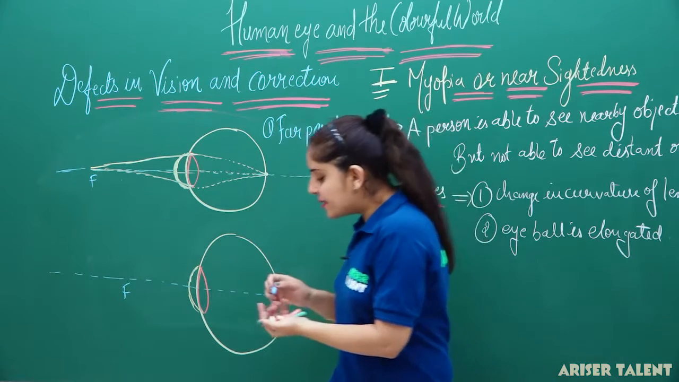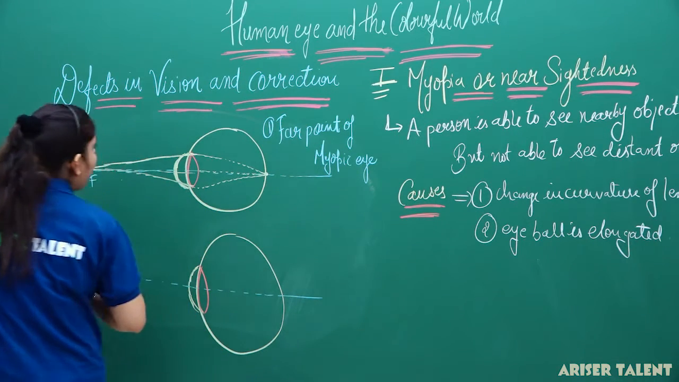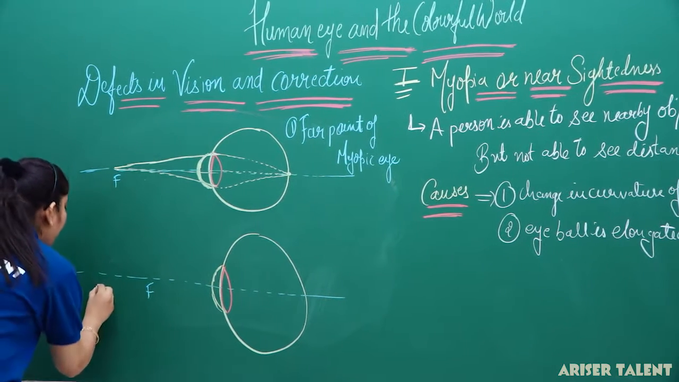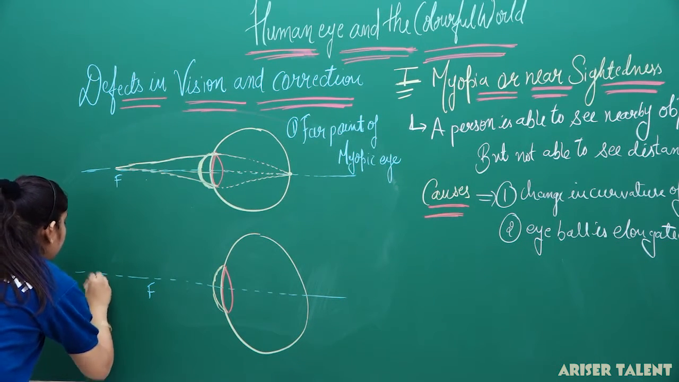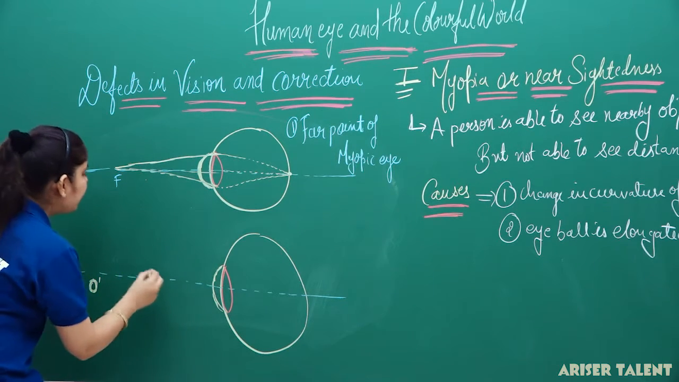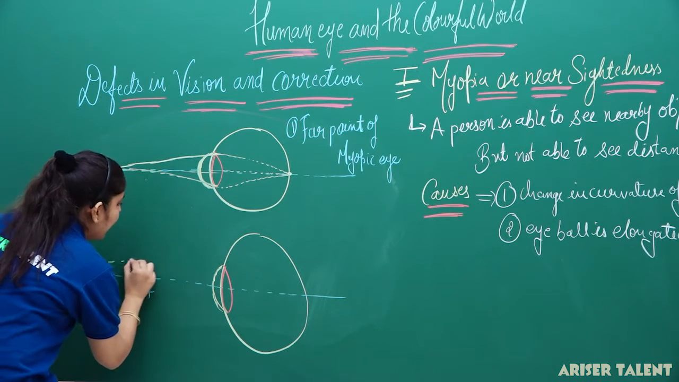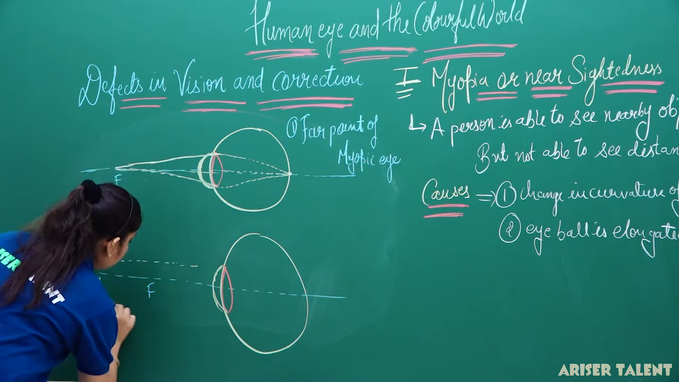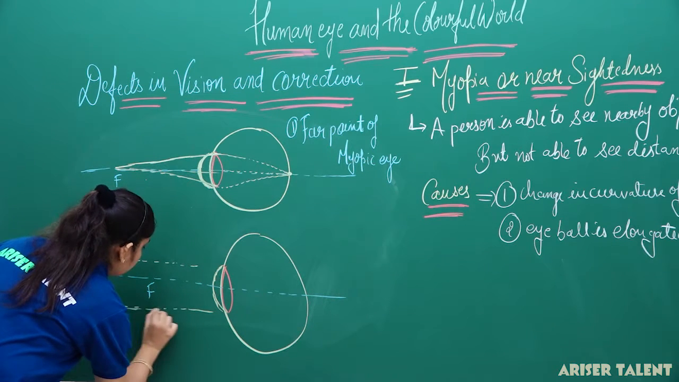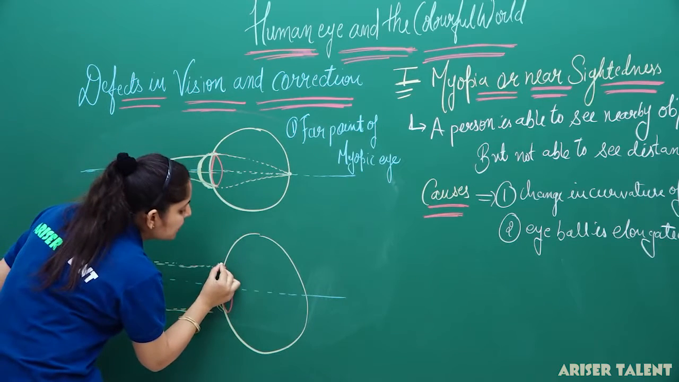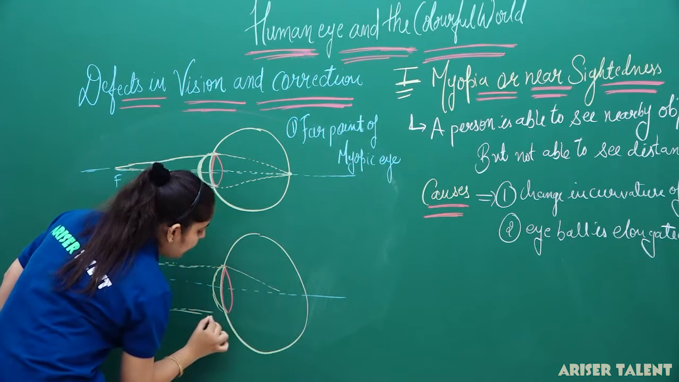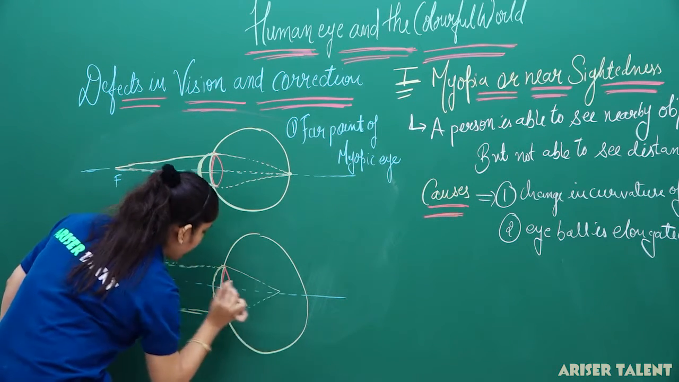So, what will happen in this case? Suppose this is the far point for the myopic eye and this is O dash where the object is to be placed. Now, how will the light rays come from this object? The light rays will come like this. Now, after passing through this lens, these light rays are going to converge at this point.